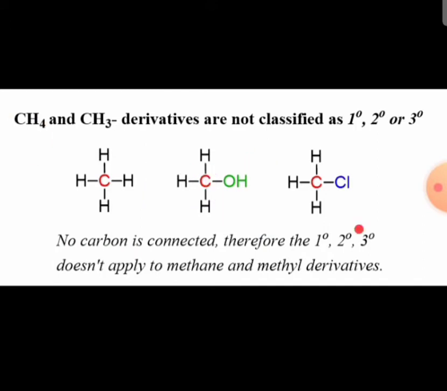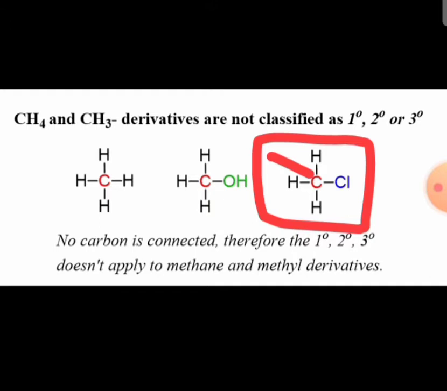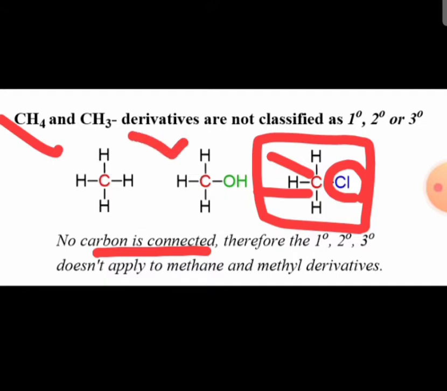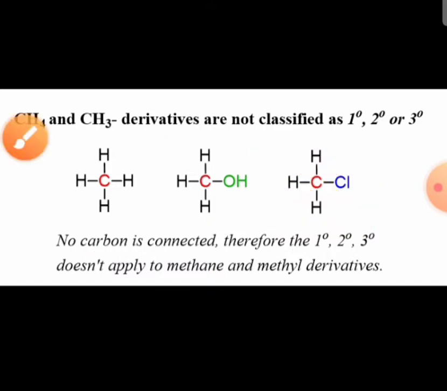Similarly, in methyl chloride also there is only one carbon atom, linked to one halogen, that is chlorine, and no carbon is connected to that single carbon atom. Therefore, methane and methyl derivatives are not classified as primary, secondary or tertiary.